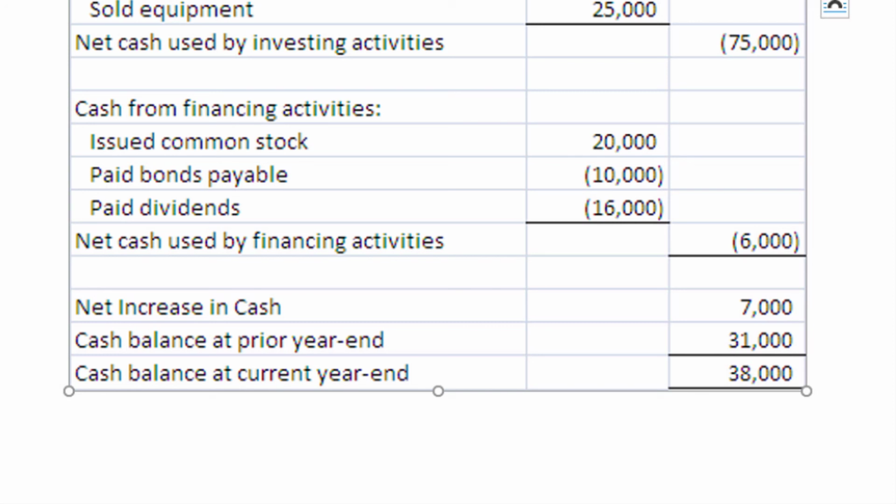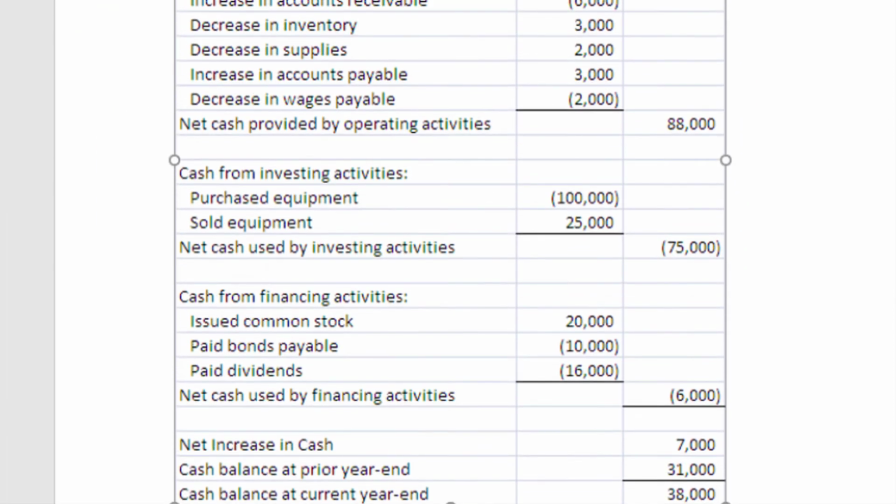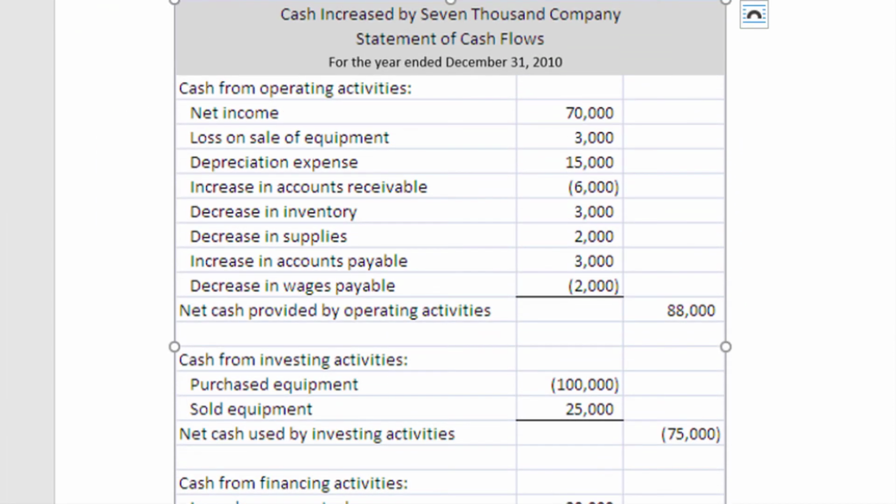It looks like there were no non-cash investing or financing activities, because if there were, we would see those listed at the end of the statement of cash flows. Alright, that just about completes our introduction to the statement of cash flows. Make sure to watch the next few videos to learn how to complete each of the individual sections of the statement of cash flows.